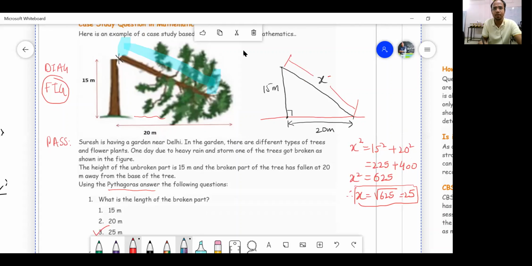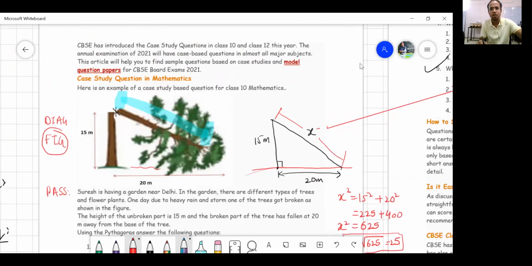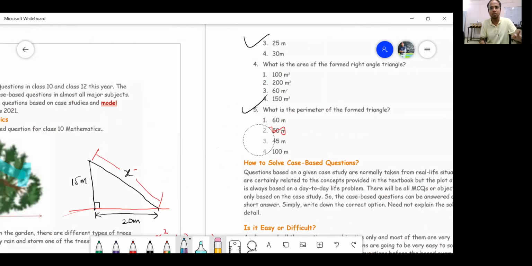20. Arey, what is happening? Somebody is playing with my this thing. Please don't do that, beta. This is very wrong. Since we are in the flow, let us not disturb the class, because this class is very important if you want to make your career bright.